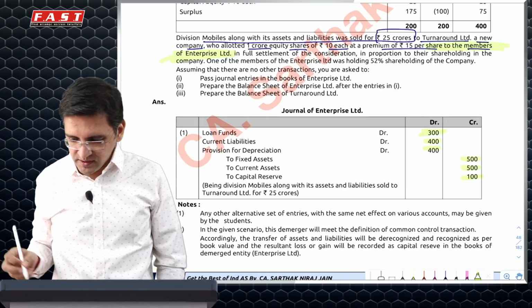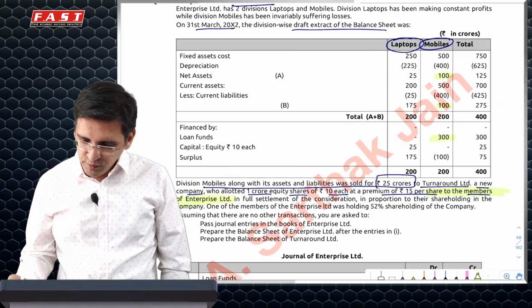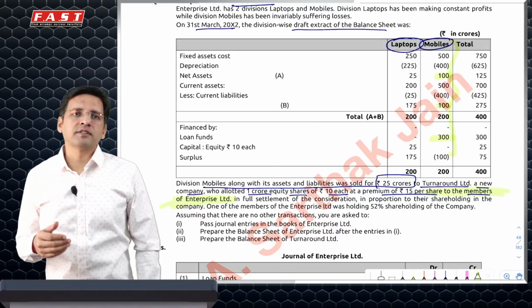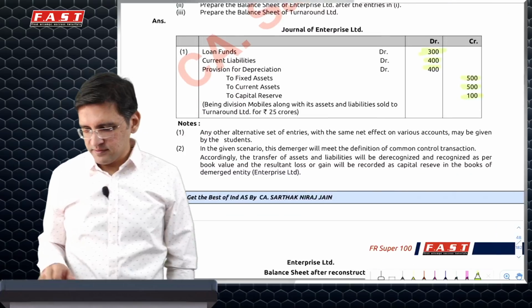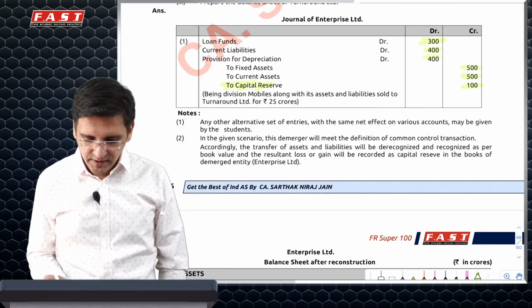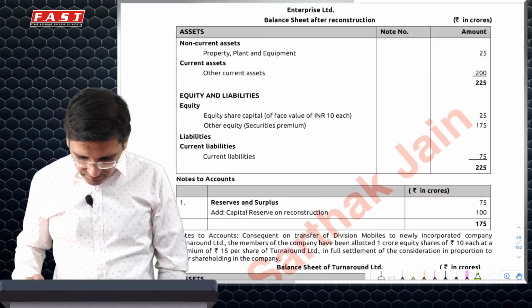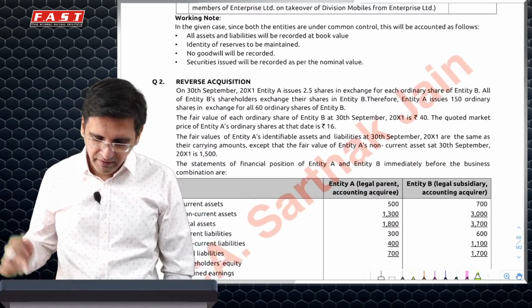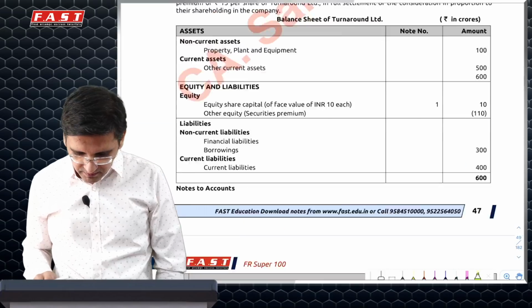So what the Institute does is simply say that this particular division had a negative net worth, negative net assets of 100, which have gone. So that is the gain which you have made. This will go to capital reserves. This will not go to PRL because it is given to the members. Cool. So this is the way you will have to do the entries, and then they have asked you to do journal entries and prepare financial statements of both the entities. So you will have to prepare the financial statements like that.